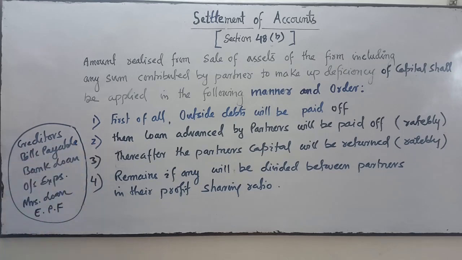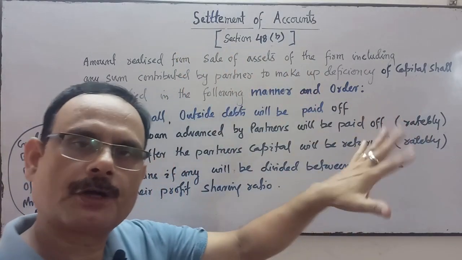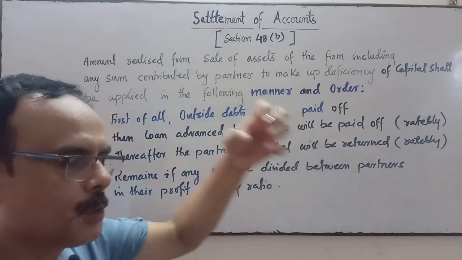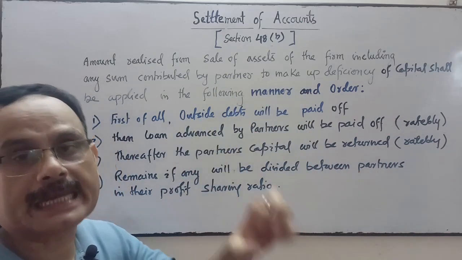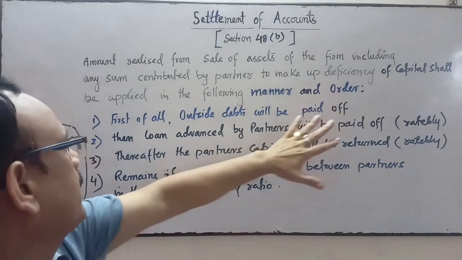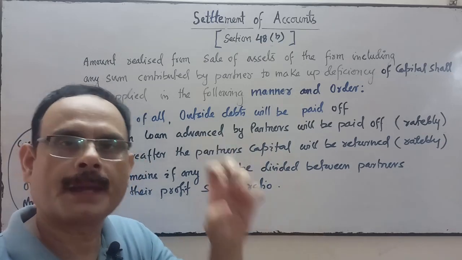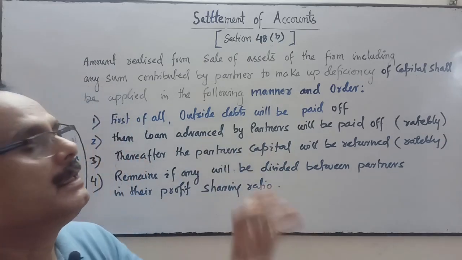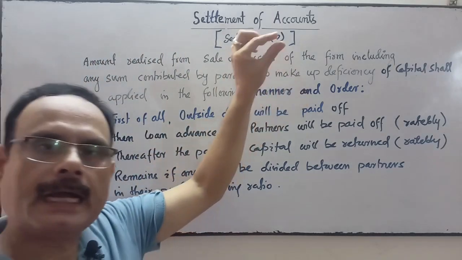So first of all, the amount realized from the sale of assets when the firm is dissolved, we will sell the assets of the firm. Whatever the amount realized by the sale of assets, including any sum contributed by the partner to make up his or her deficiency of capital, shall be applied in the following manner and order.